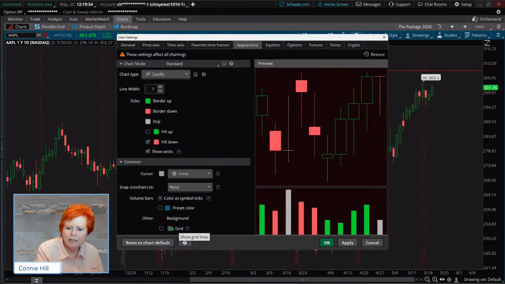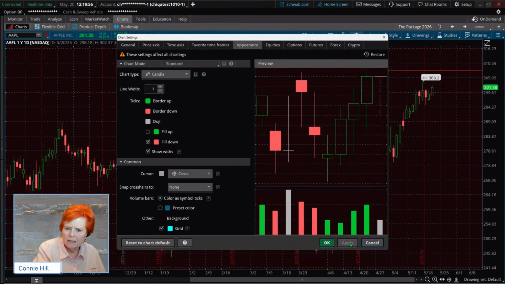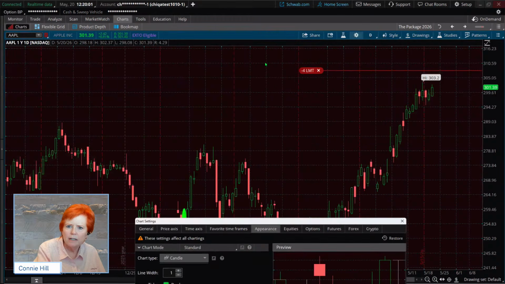Then this last one here says grid. And if you would like it to show you a little grid throughout, you can. So I'm going to check grid so that you can see what that looks like. Again, the color here is gray, so maybe I will try a blue here. And then we're going to hit apply. So we see a little bit more, and I'm going to move the screen out. So now you can see that grid in that light blue color. Sometimes people like it, sometimes people don't. It's just totally personal preference.